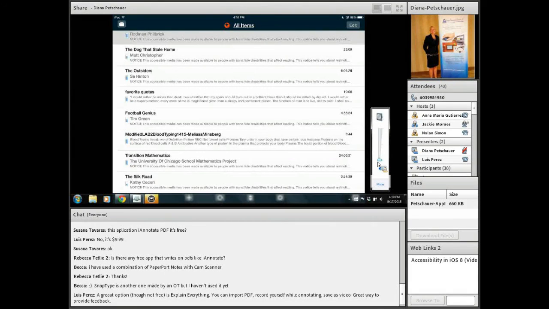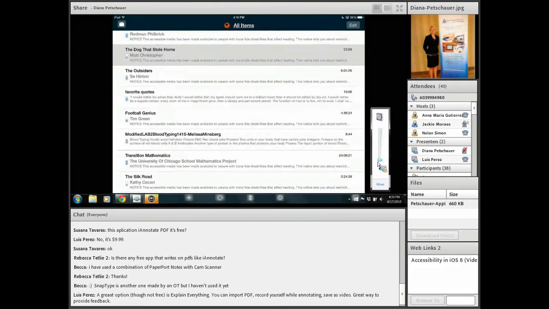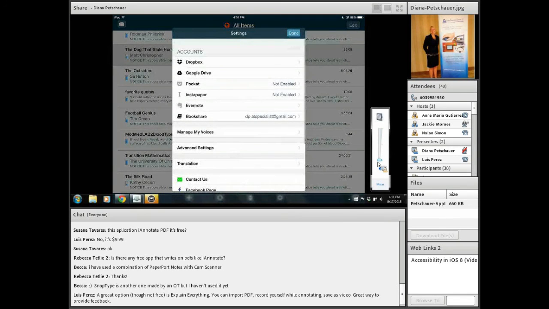And those I pulled in from my Google Drive and Dropbox. So the first thing you do when you're in Voice Dream Reader, go back to my bookshelf. Hopefully you're able to see it. It looks like on my screen that the tools on the bottom are hidden a little by my toolbar here. But on the right-hand side on the bottom, it looks like a little gear icon.